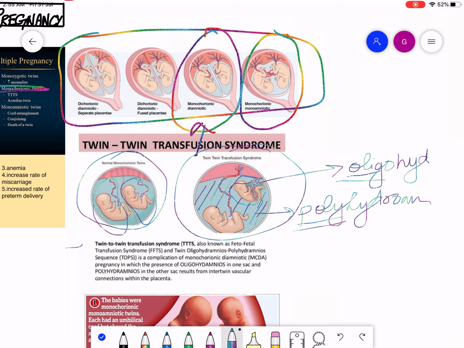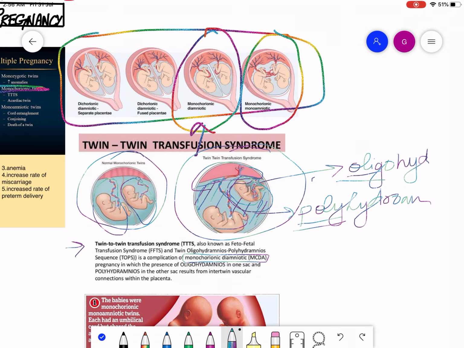So as in this paragraph it was written that twin to twin transfusion syndrome is also known as oligohydramnios polyhydramnios sequence, and it is a monochorionic diamniotic. As you guys can see, there is only one placenta, but these two have separate amniotic cavities.